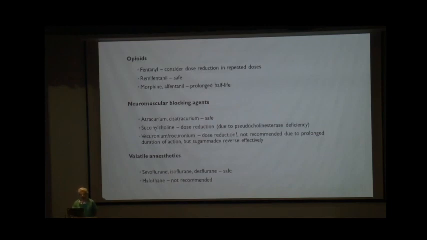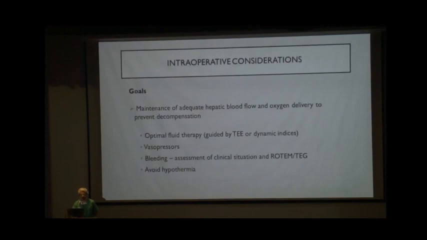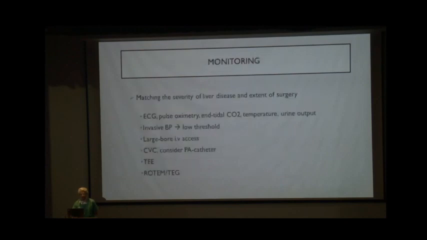Volatile anesthetics, sevoflurane, isoflurane, and desflurane are all considered safe in these patients, and halothane has to be completely avoided. Intraoperative consideration: the goal should be to maintain adequate hepatic blood flow and oxygen delivery to the patient to prevent decompensation. The fluid therapy should be guided either by transesophageal echo or dynamic indices like SVV or PPV. Vasopressors have to be used accordingly if they are not able to maintain a good mean arterial pressure. Bleeding has to be assessed clinically, and with the help of ROTEM or TEG. And hypothermia: since these patients are sarcopenic, they are very prone to hypothermia in the intraoperative period, and so hypothermia has to be avoided in these patients.